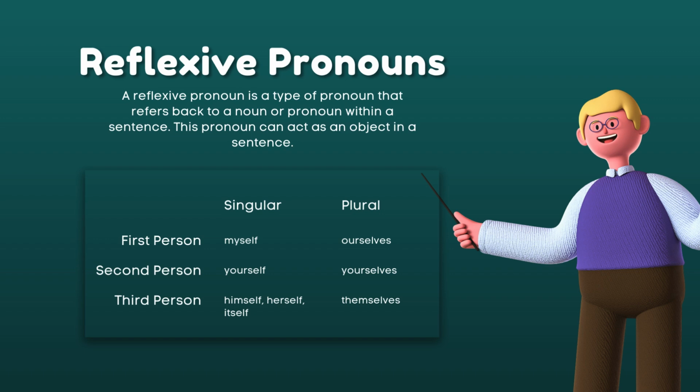Another type of pronoun is what we call reflexive pronoun. So when you say reflexive, or when you tend to look at yourself in the mirror, you tend to see your reflection, right? So a reflexive pronoun is a type of pronoun that refers back to a noun or pronoun within a sentence. This pronoun can act as an object in a sentence.